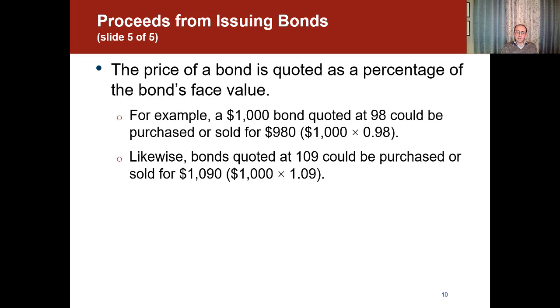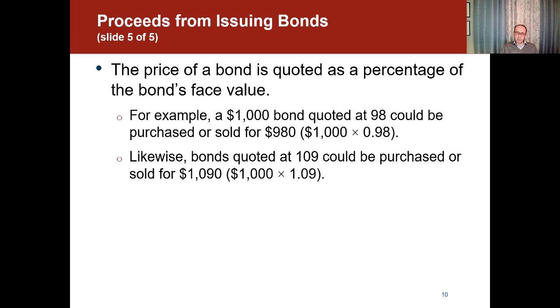The price of a bond is quoted as a percentage of the bond's face value, and that's some kind of language that is used in the bonds world. So a $1,000 bond quoted at 98, and we don't call it 98%, it's just 98, could be purchased or sold for $980. So even though it's 98%, we just say quoted at 98. So we know that this is a bond that's discounted, and the amount of discount is only 2%. So it's sold for $980.